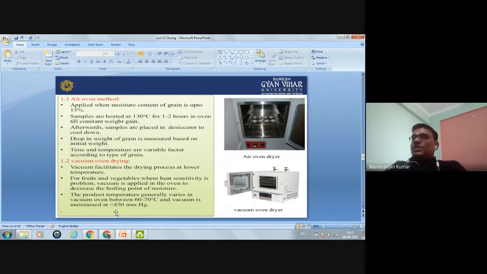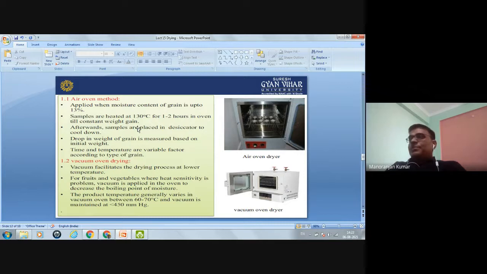Now, first is the direct method of measurement, and the first method is the air oven method. Here in this picture, you can see the air oven method. This type of method is applied when moisture content of grain is up to 13%. Here, the samples are heated at 130 degrees centigrade for 1 to 2 hours in the oven till constant weight.